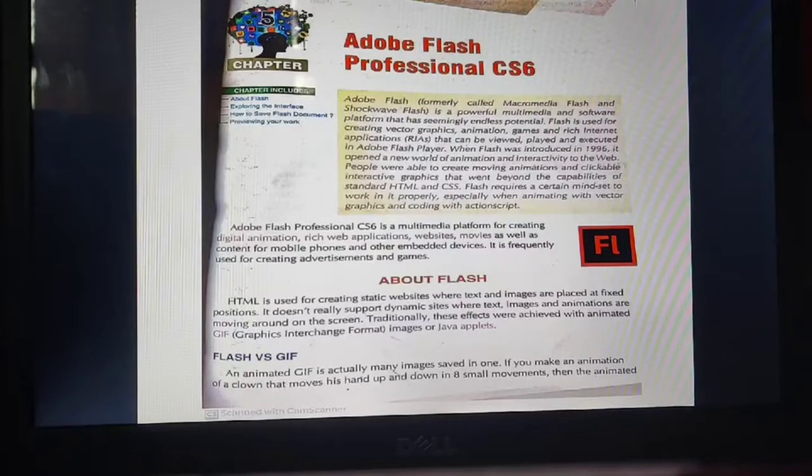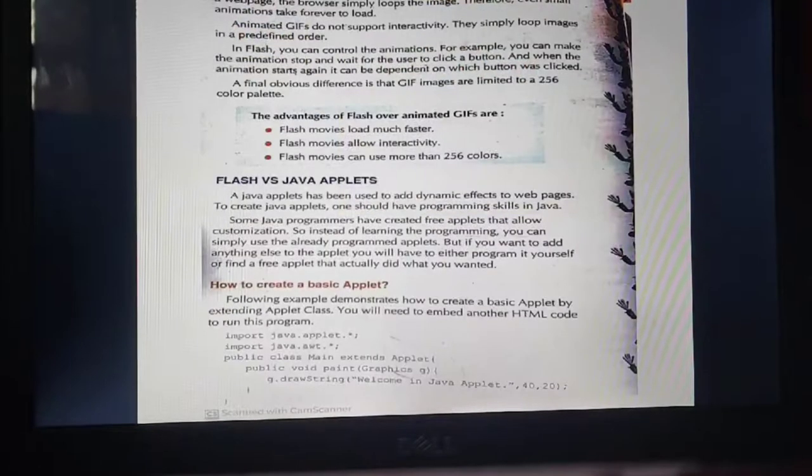Whenever you're designing an animation, there is a time frame of 15 or 20 images, and they move so quickly, so rapidly, so swiftly that you don't realize those are static images which are moving. If you make an animation of a clown that moves his hand up and down in 8 small movements, then the animated area of the image is saved 8 times.